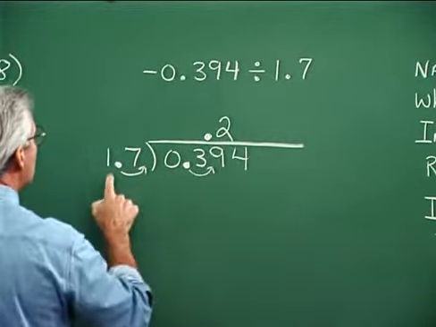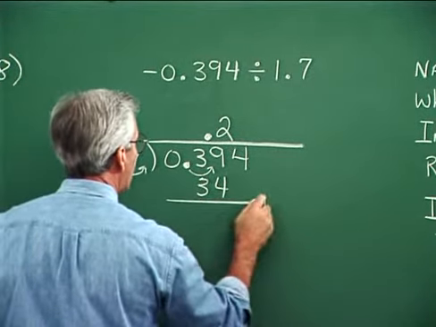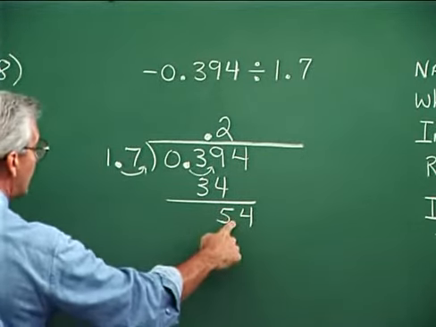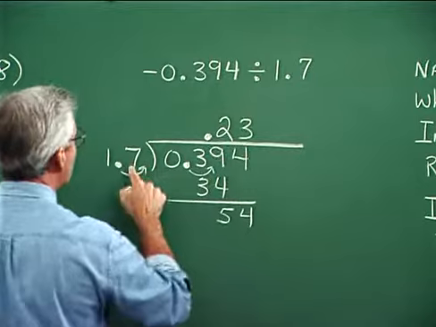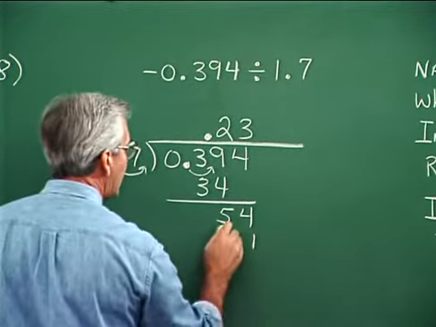So 2 times 17 is 34. And then draw the line and subtract. We get 5. Bring down the next digit. 17 into 54 goes 3 times. 3 times 7, 21. Carry 2. 3 times 1, 3, and 2, 5.